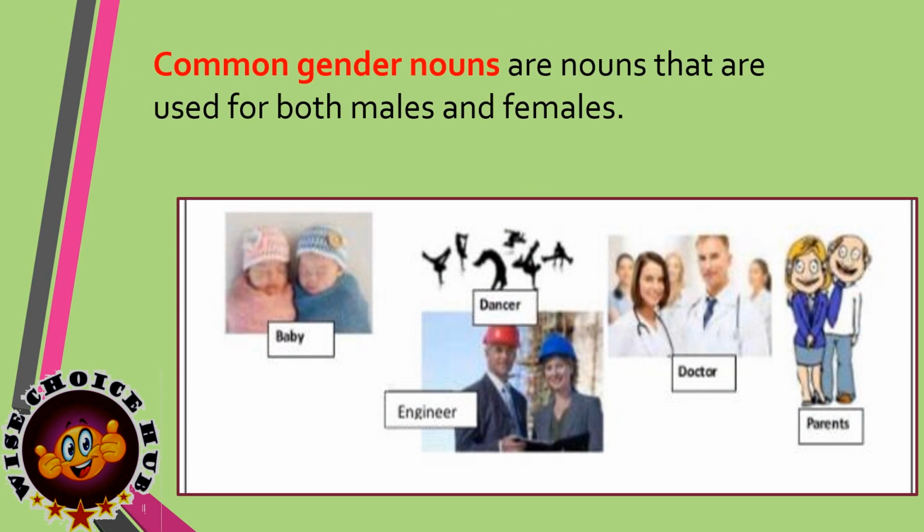The fourth one is the common gender. They are the nouns that are used for both males and females. Here in the picture you can see a baby. There are 2 babies, but we do not know exactly whether the baby is a boy or a girl. So particularly we use the word or term baby to denote as a common gender for both a male baby or a female baby. Same goes with engineer, dancer, doctor, maybe a female doctor or a male doctor, parents, and so on. So such type of particular words are considered to be common gender because they denote for both male and females.